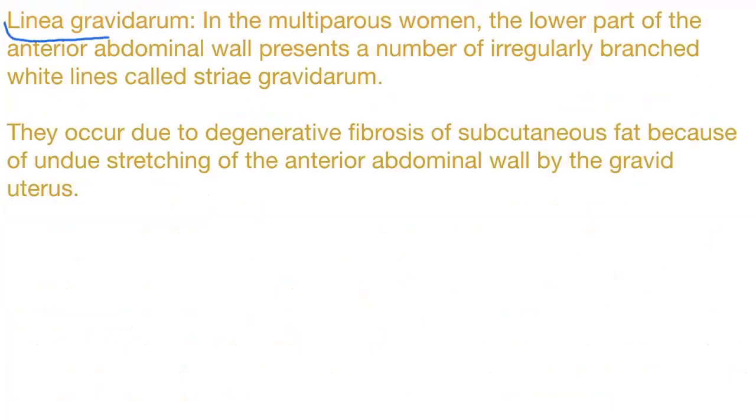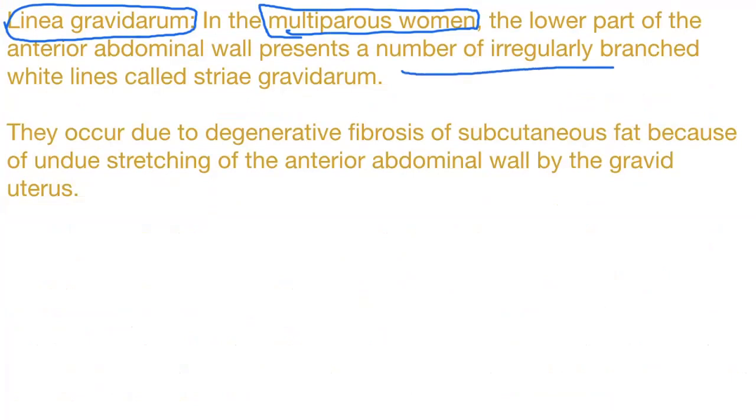Coming to the linea gravidorum. In the multiparous women, that means who bore more than one children, the lower part of the anterior abdominal wall presents a number of irregularly branched white lines called striae gravidorum. Right?